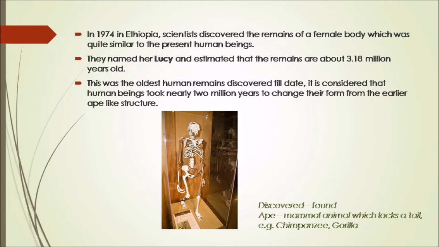They named that skeleton of a female body Lucy. And it is said that the remains are about 3.18 million years old. This was the oldest human remains discovered till date. It is considered that the humans took nearly 2 million years to change their form from the earlier ape-like structure.